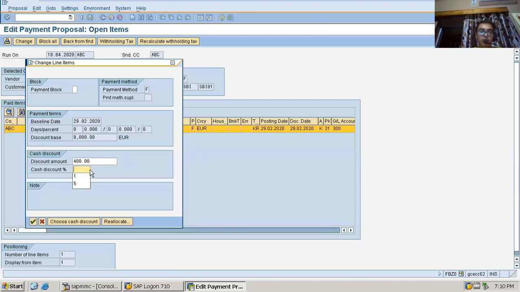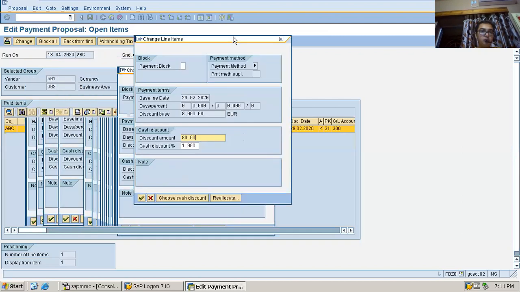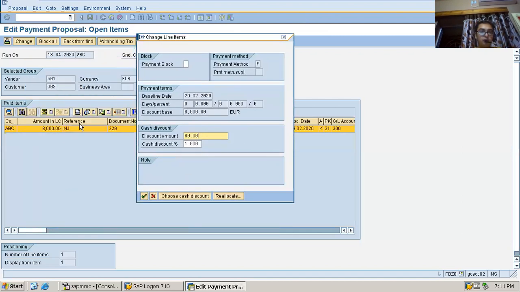I won't put a 5% discount, I'll put only 1% discount. See, as soon as I have given 1% discount, it has automatically calculated 80. So 8,000 was the base amount. The amount coming here is 8,000, which means 8,000 was the invoice amount, and I have given 1% here. That comes to 80 only.